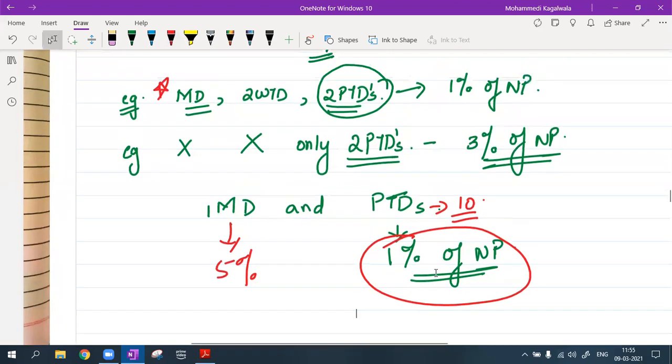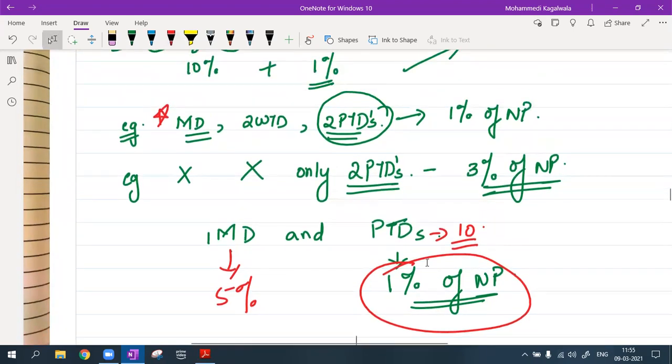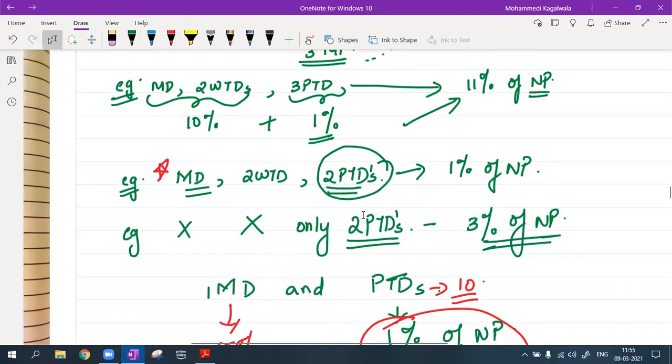Okay, ma'am. Don't get confused. Managerial remuneration is a chapter which every student finds tricky. I don't know why, but it is so simple. If my company does not have any whole-time managerial personnel, I don't have any MD, only part-time directors are coming and working in my company, so for all those part-time directors, whether there is 1 or 10, for them I will remove 3% of net profit.